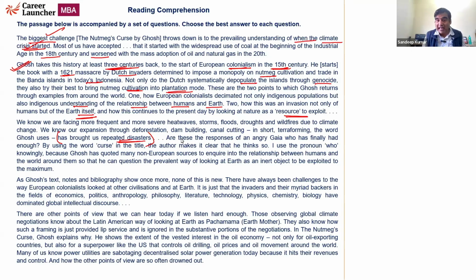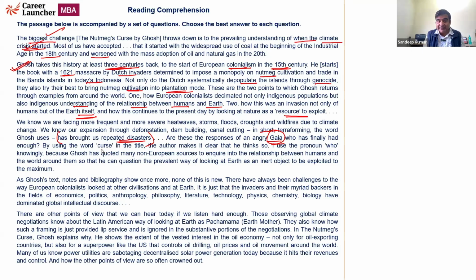Are these the responses of an angry Gaia? Now, Gaia here refers to primarily the Earth Mother. Is Mother Earth angry? And is she manifesting her anger in the forms of heat waves, storms, floods, droughts, wildfires on these people who are looking at Earth as a resource to exploit, who has finally had enough.